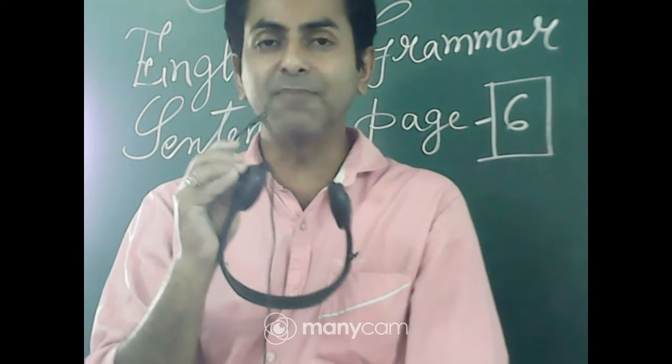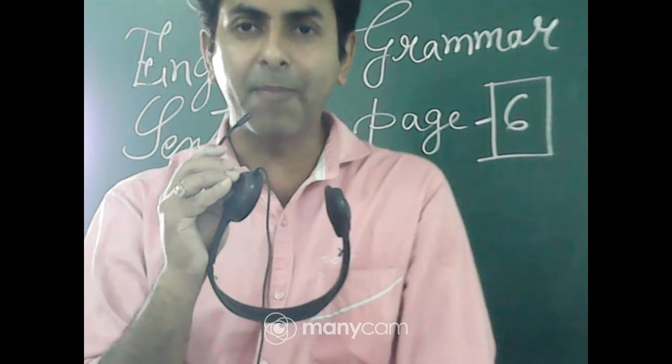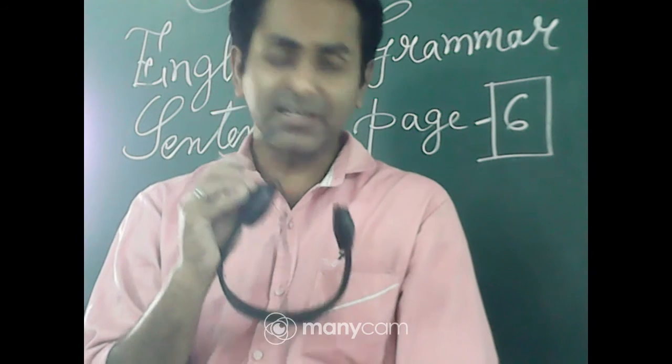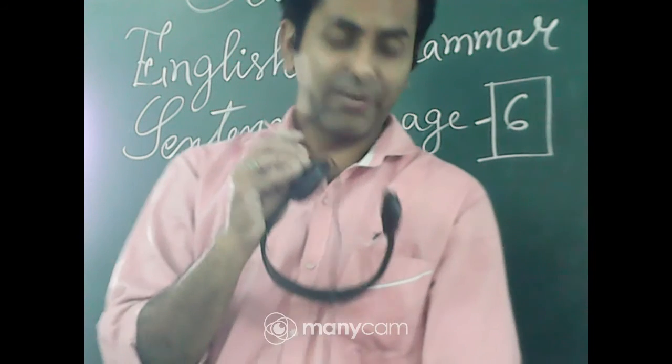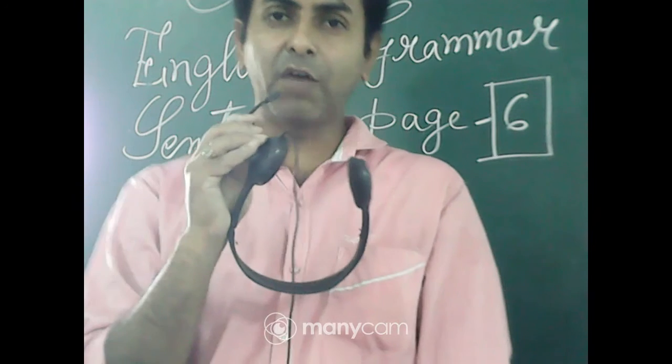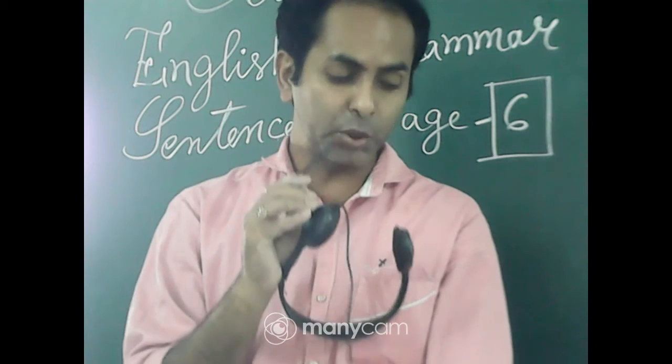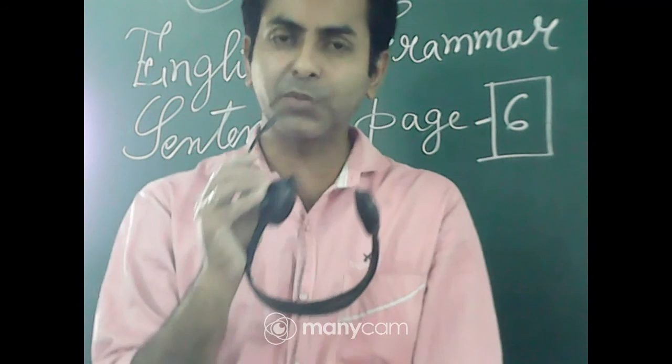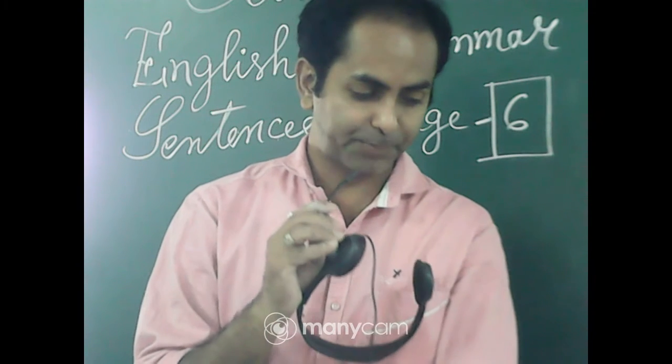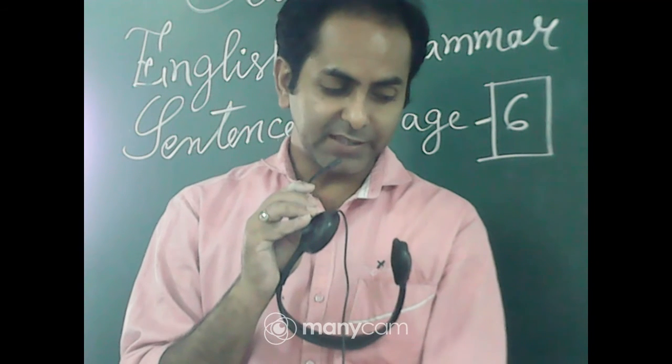And a sentence must have a subject and a predicate. These are the different criteria which must be required for a group of words to become a sentence.